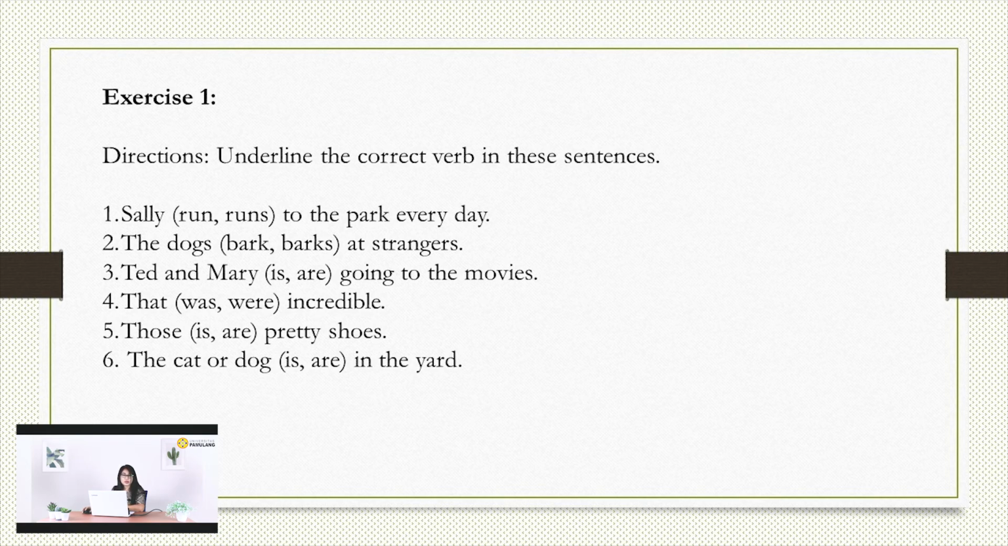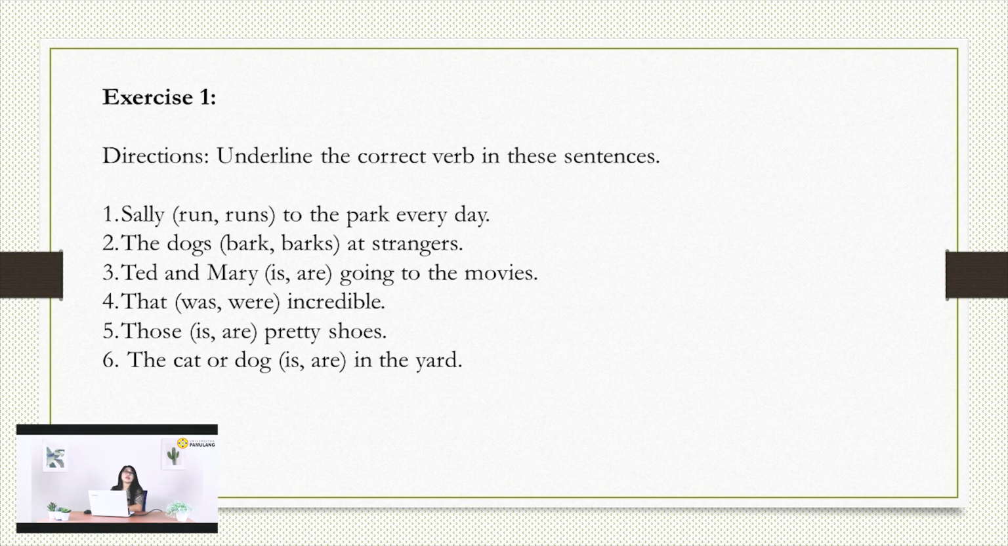Those are pretty shoes. Next, the cat or dog. So this is optional. I mean, not optional, this is a choice. So you need to choose which one is the correct subject. The correct subject is dog, so this one is singular. We cannot combine both of them, but the true subject is only dog. So this is singular, and the right form of to be is is. The cat or dog is in the yard.